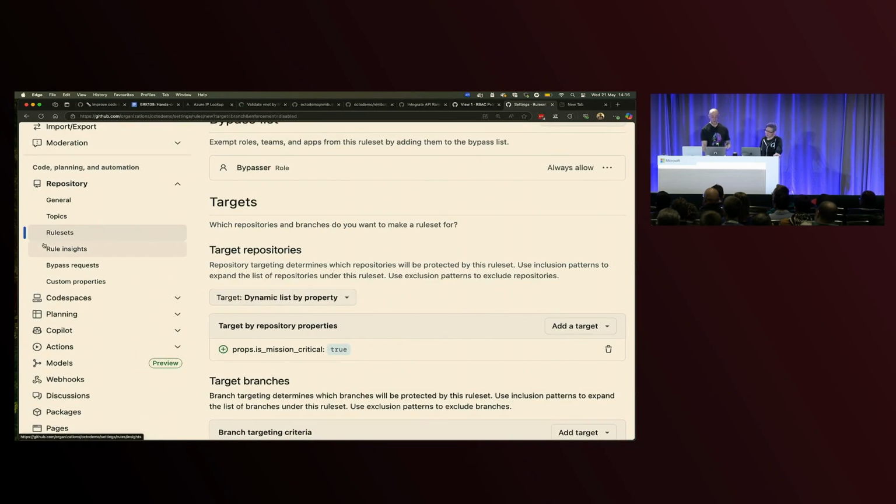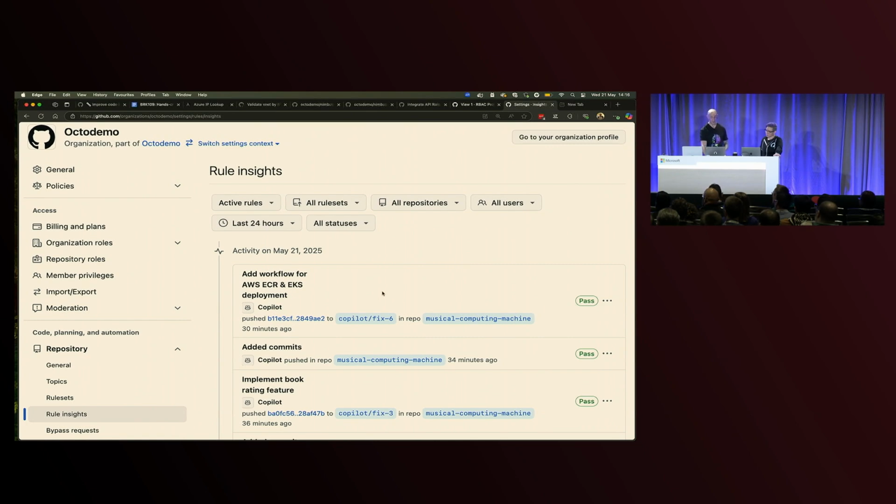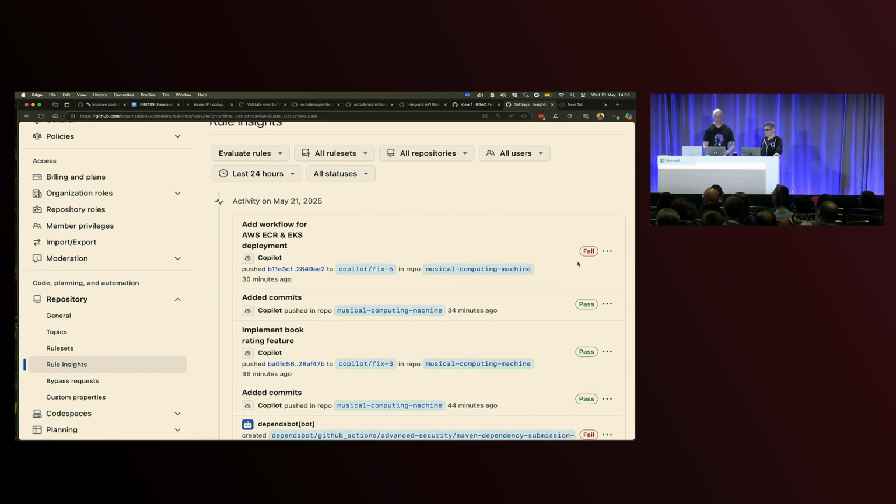With that created, we can then jump over into our rule insights. And we can then see all our rule sets and how they're being applied across our organization. One cool thing I did notice earlier is that we can see where we've got Copilot doing things now as well in here. So Copilot is just another actor in our organization. But we can also see where our rules are only in evaluation. And in this instance, Copilot wasn't blocked, but it would have been if that rule wasn't in evaluate. So I can then, as an enterprise admin, go and understand and ensure that I'm either changing how that team's behaving or warn them if there's going to be failures as a result of that new rule I'm creating that might block them in their day-to-day work.